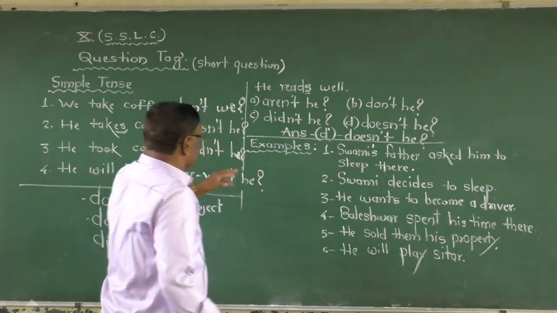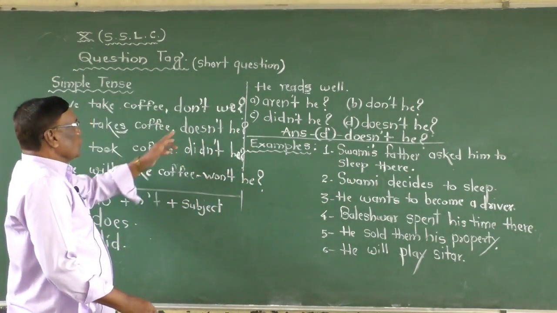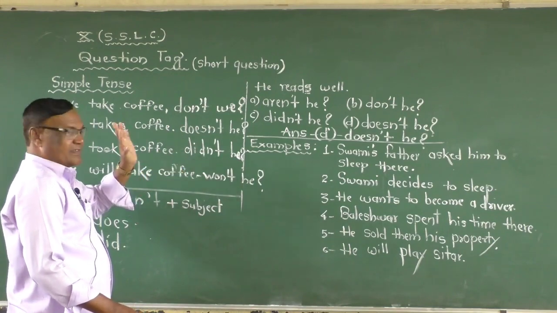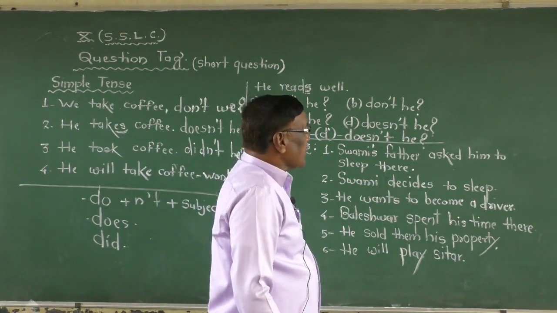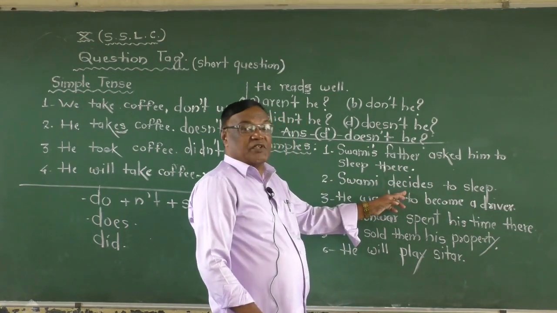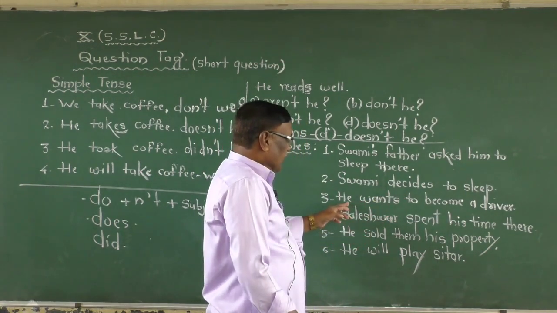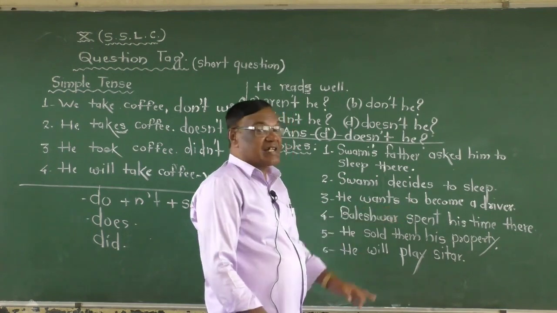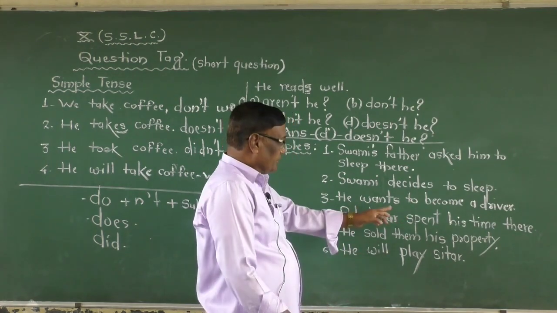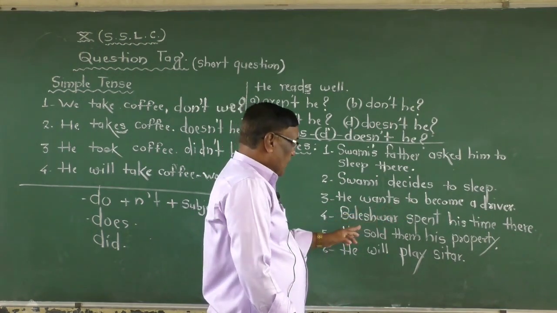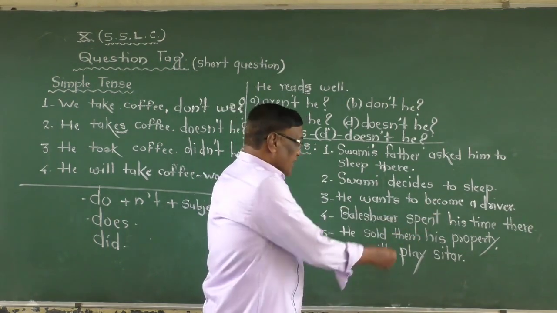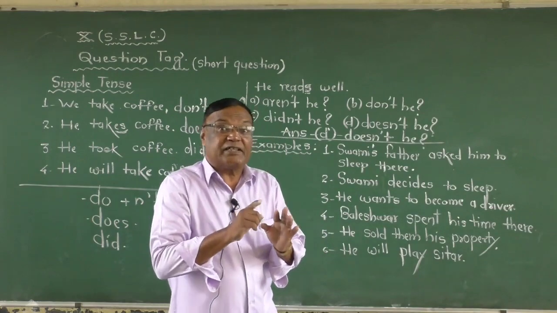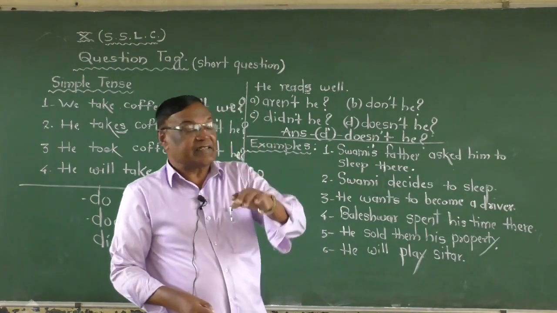Then according to that you use don't, doesn't, didn't. Second sentence, Swami decides to sleep. The verb is decides. He wants to become a driver. Wants. Basveshwar spent his time there. Spent. Find out that is a verb and then the tense.